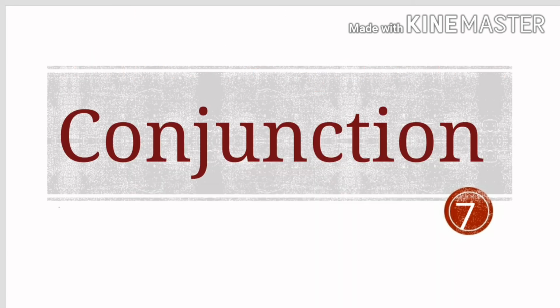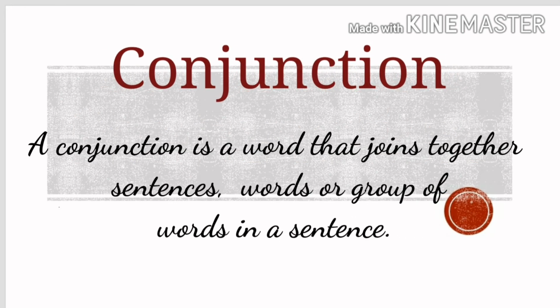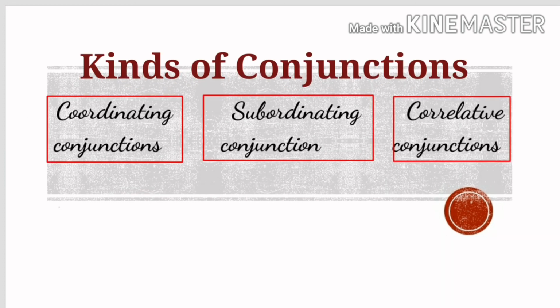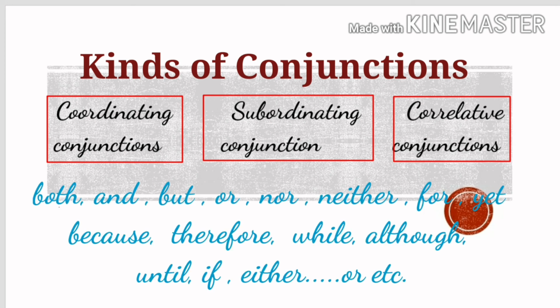Let's understand conjunction. A conjunction is a word that joins together sentences, words, or groups of words in a sentence. Conjunction is also used to connect independent words or groups of words. Kinds of conjunctions: coordinating conjunctions, subordinating conjunctions, correlative conjunctions. For example, both, and, but, or, nor, etc.